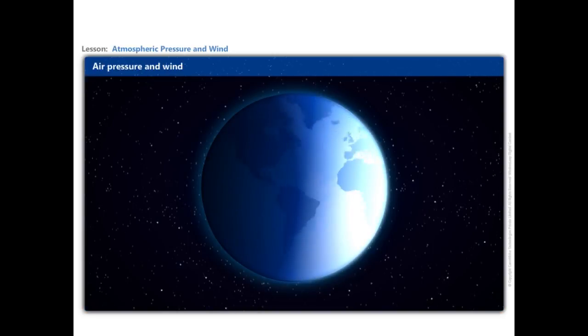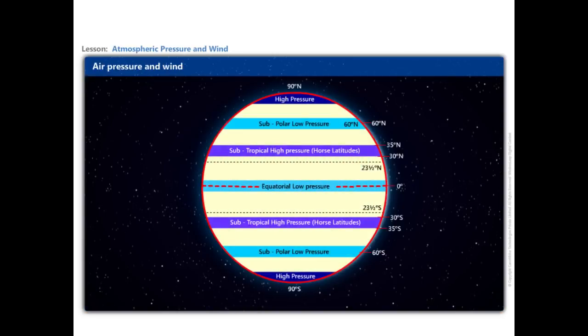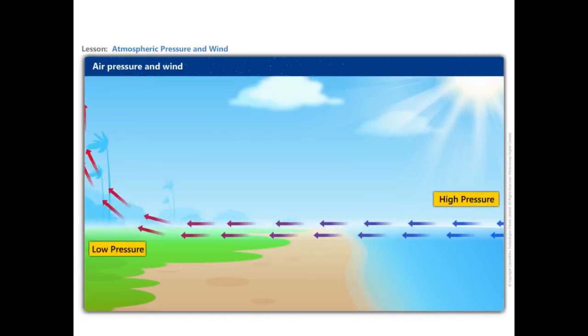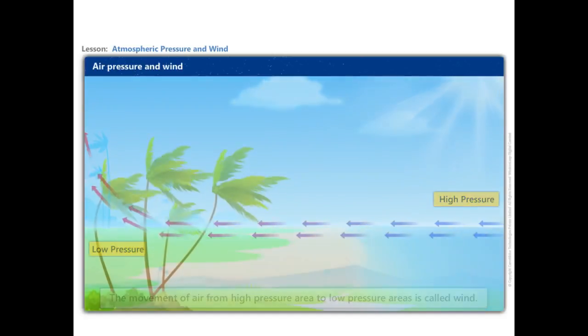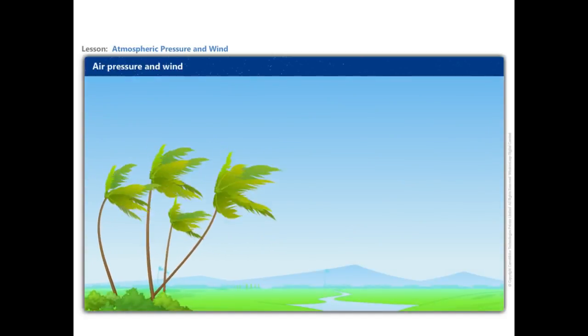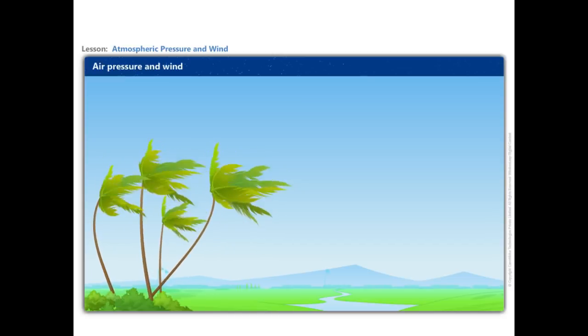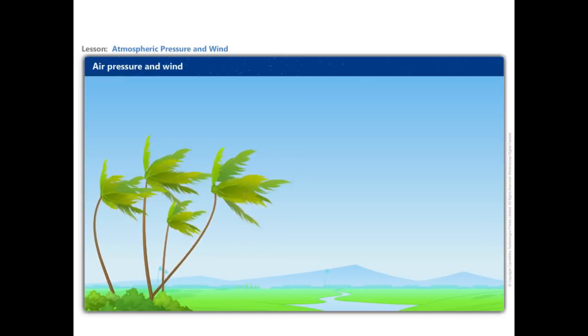Let us have a look at the globe to know the general pattern of pressure on Earth's surface. The air always moves from high-pressure areas to low-pressure areas. The movement of air from high-pressure area to low-pressure area is called wind. We can experience wind at work as it blows dry leaves down the pavement or uproots trees during a storm.